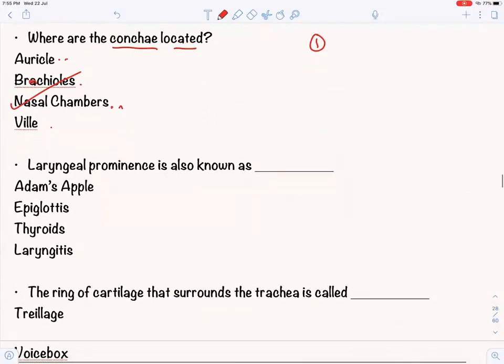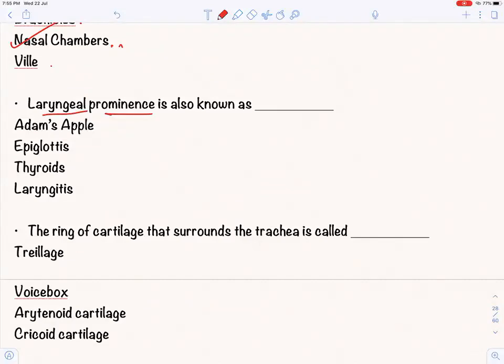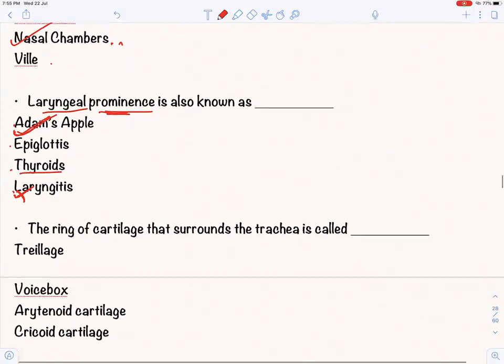Again, the same question. Laryngeal prominence is also known as Adam's apple, epiglottis, thyroids, and laryngitis. See, they have given thyroids just to confuse you, and laryngitis, no, this is not the option. Laryngeal prominence is the Adam's apple.